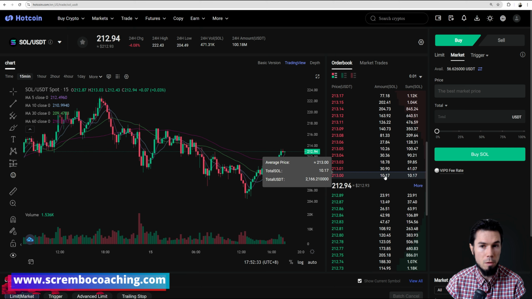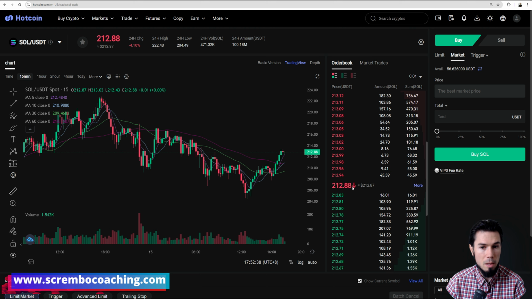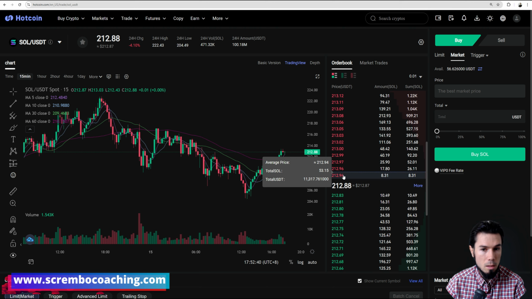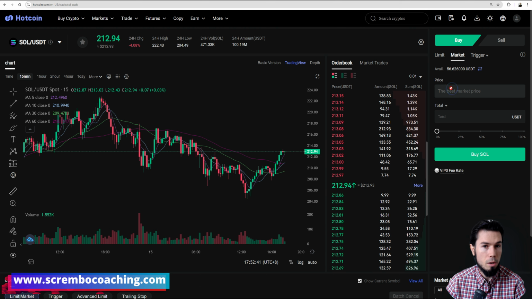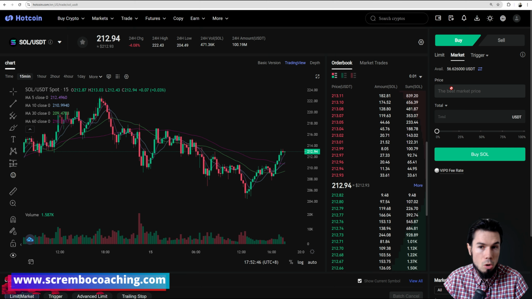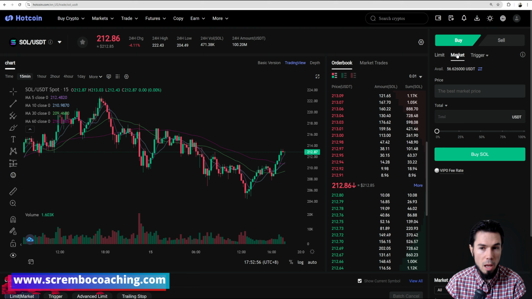You also see the amount of Solanas, right? So it's just a few cents away basically from the live price. And it's always getting triggered, right? Because with a limit order, you don't know if you get triggered. The market might not touch your price that you're considering. That's a possibility. But if you do a market order, which is something quite simple and nice, then it's 100% your order is going to get filled.